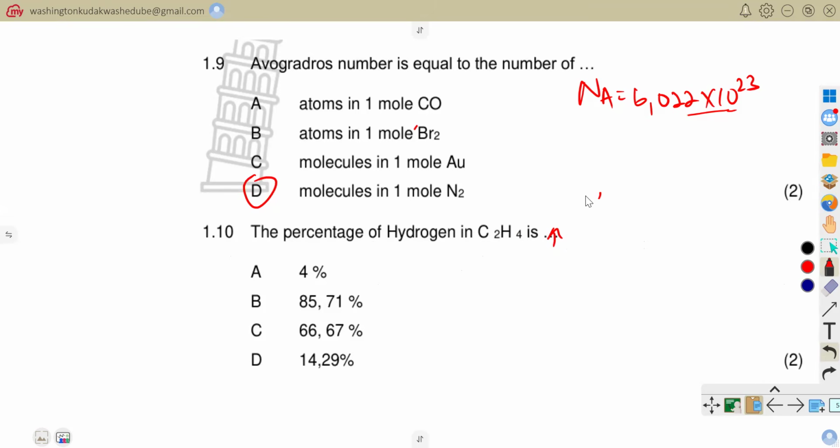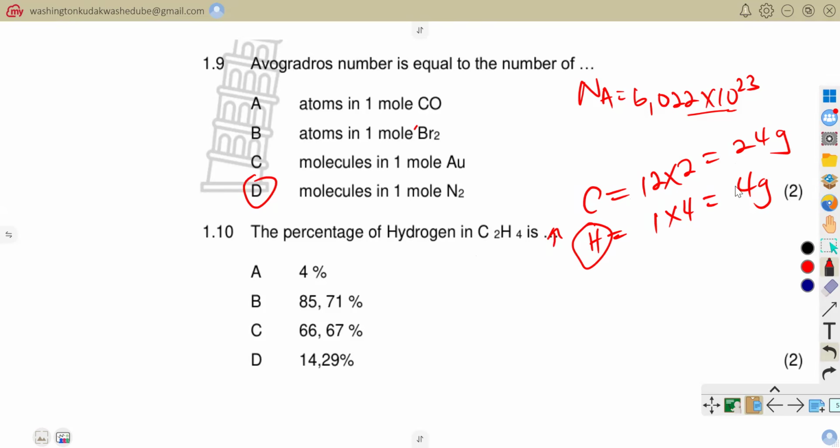So we simply look at the atomic mass of carbon. Atomic mass of carbon is 12. Atomic mass of hydrogen is 1. And how many atoms of carbon do we have here? We have got 2. So this one is equal to 24. And how many atoms of hydrogen do we have there? We have got 4. So now we get to say that the total mass of hydrogen within this compound is equal to 4 grams. The total mass of carbon in this compound is equal to 24 grams.